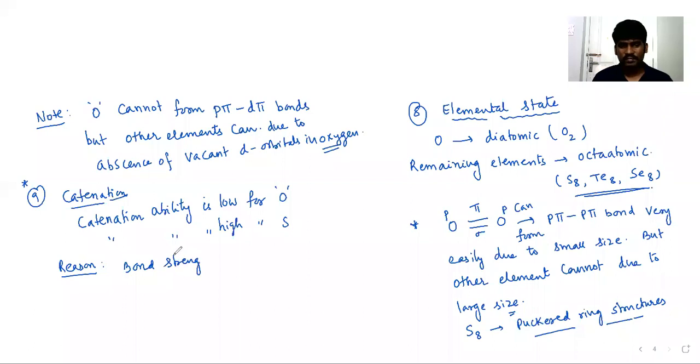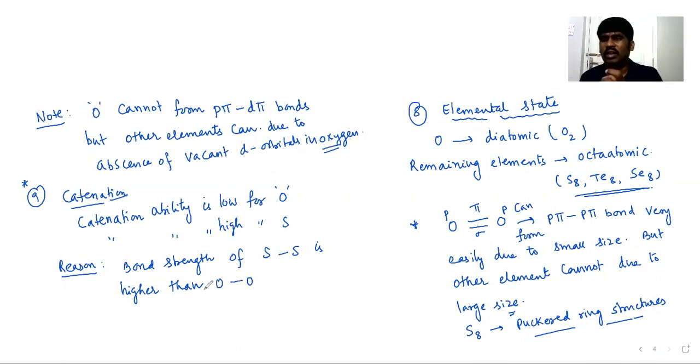The bond strength of S-S is higher than that of O-O. We require around 220 kilojoule per mole of energy to break an S-S bond, but for oxygen, we require around 140 kilojoule per mole. Bond strength is very, very less. It is a very weak bond, because of which it cannot form chain-like structures.